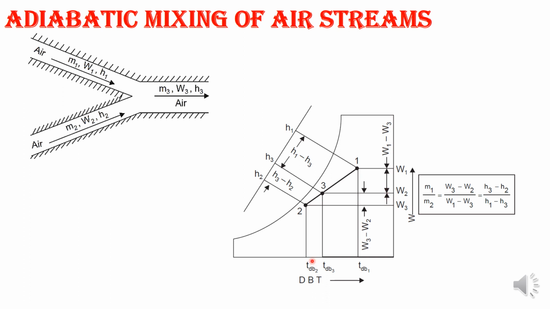While balancing the mass, m1 plus m2 equals m3, because it will add up; m1 plus m2 becomes m3.